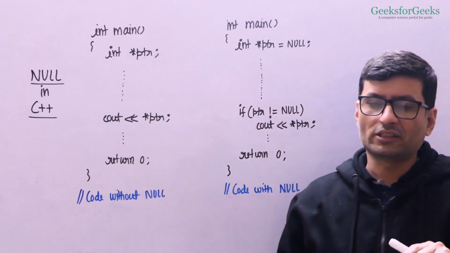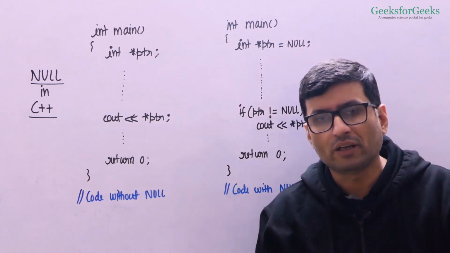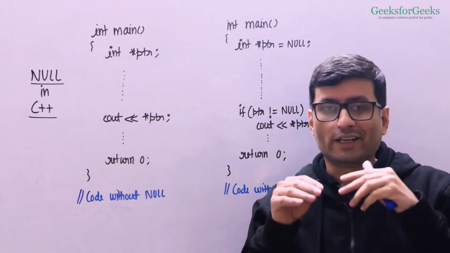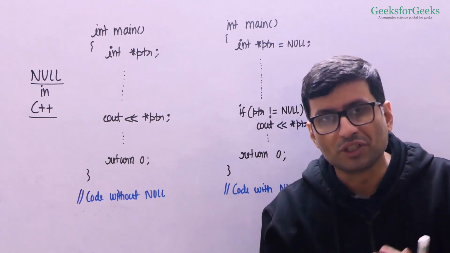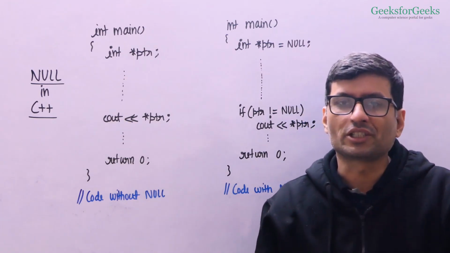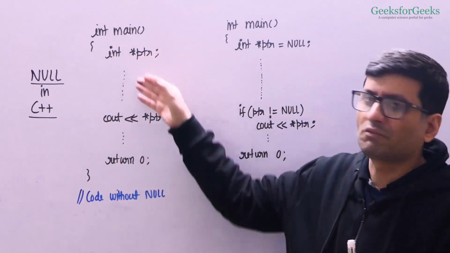So the idea is this: if you create a pointer variable and if you do not know at the time of creation how to initialize it, then you always initialize it with null. Don't leave it as a wild pointer.